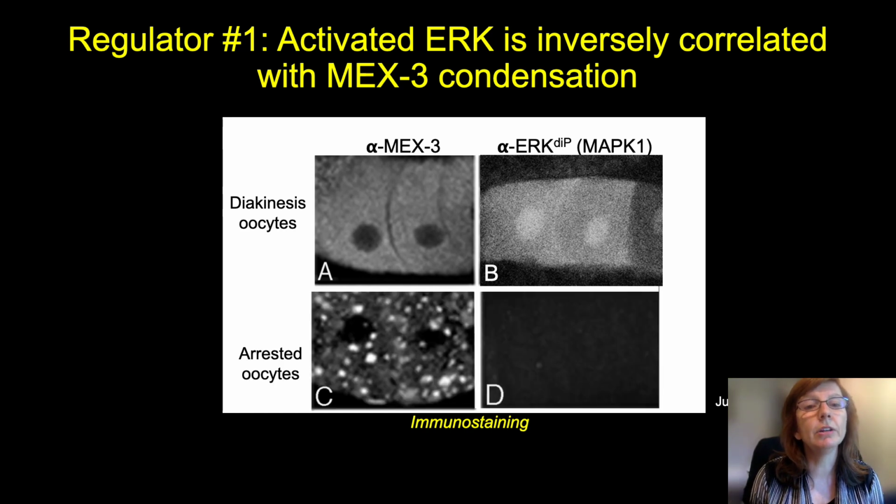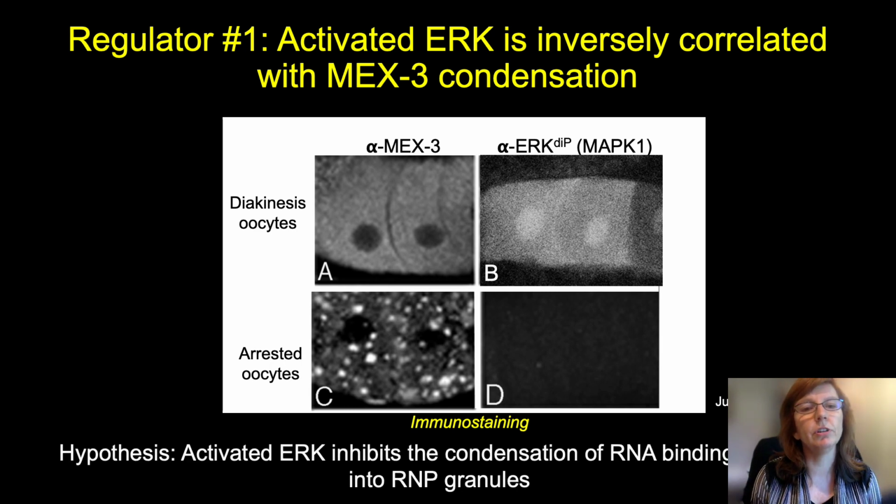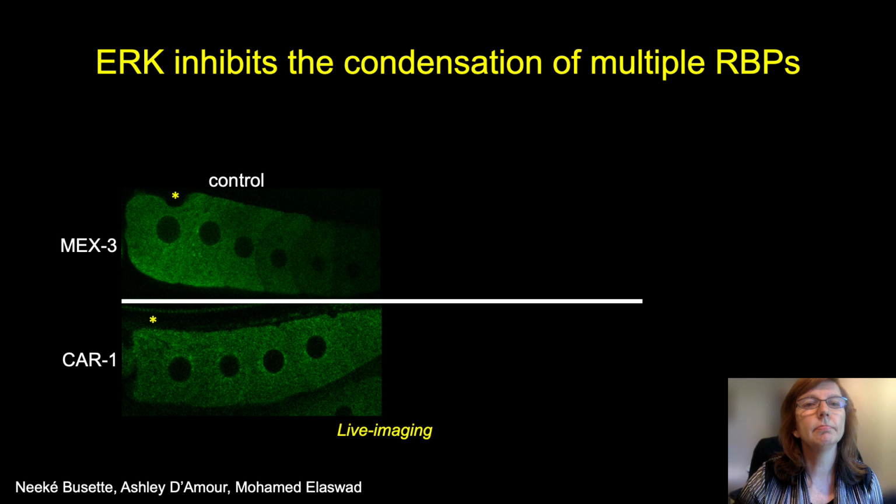In contrast, in arrested oocytes, where we know that MEX3 condenses into granules, in panel C, in panel D, we no longer see activated ERK. So this inverse correlation suggested the hypothesis that activated ERK inhibits the condensation of RNA binding proteins into RNP granules. So to test this hypothesis, we used RNA interference to deplete ERK, and we're doing live imaging here where we're using GFP tagged reporter strains. So here I'm showing you MEX3 and CAR1.